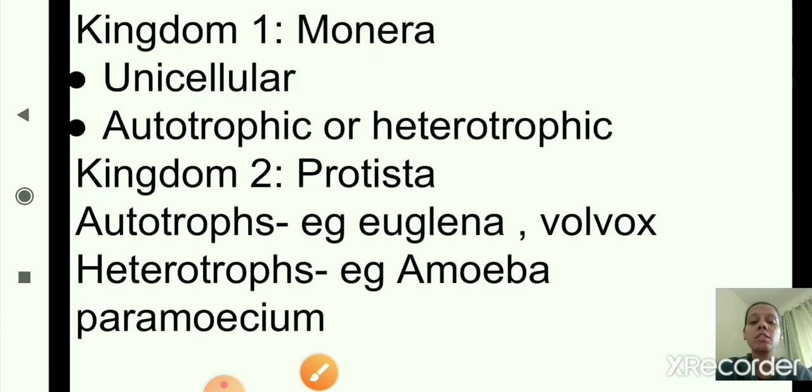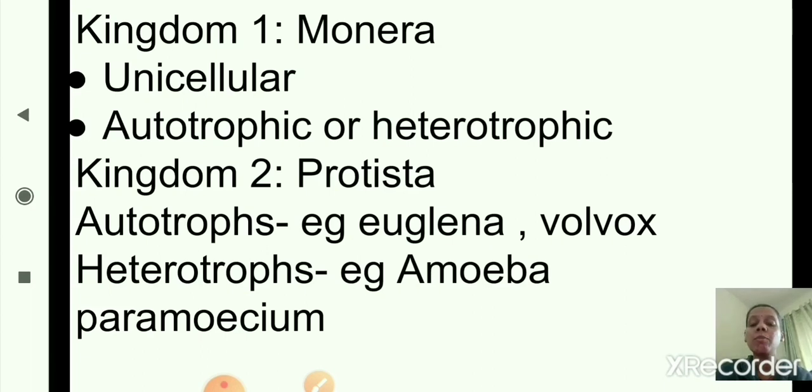Okay, so this is the first one, Kingdom 1 Monera. They are unicellular. They are autotrophic or heterotrophic, and they are prokaryotes. Why do they come under prokaryotic cells? Because they do not have a nucleus, so they come under prokaryotic cells. So Kingdom 1 Monera, what are the characteristics? They are unicellular, they are autotrophic or heterotrophic, and they are prokaryotic cells.